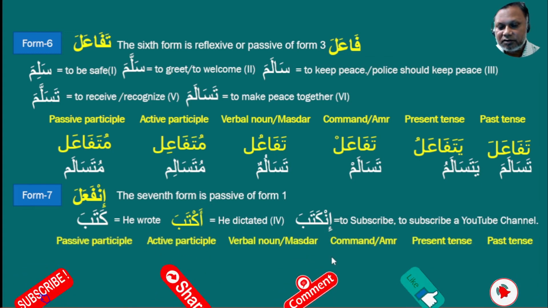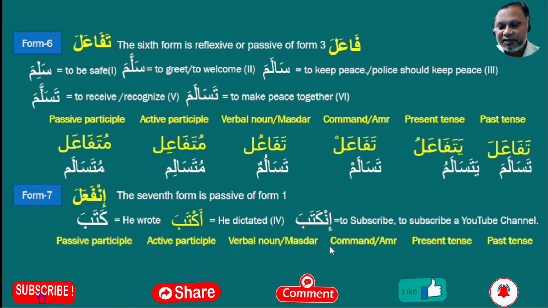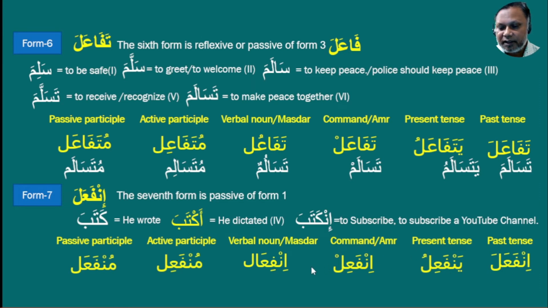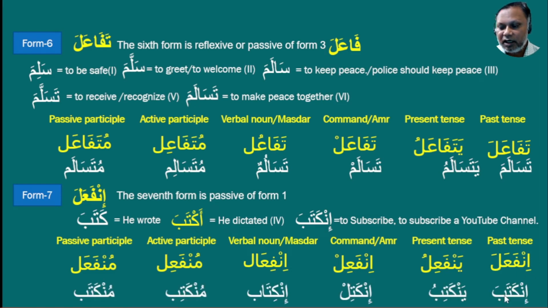Now we will do the conjugation as usual for these 6 things: past tense, present tense, command, verbal noun, active and passive participle. As usual, this is our formula. If we put inkataba, then past tense will be inkataba, present will be yankatibu, command will be inkatib, here it will be inkatib, not inkatil, it will be inkatib, and verbal noun will be inkitab.